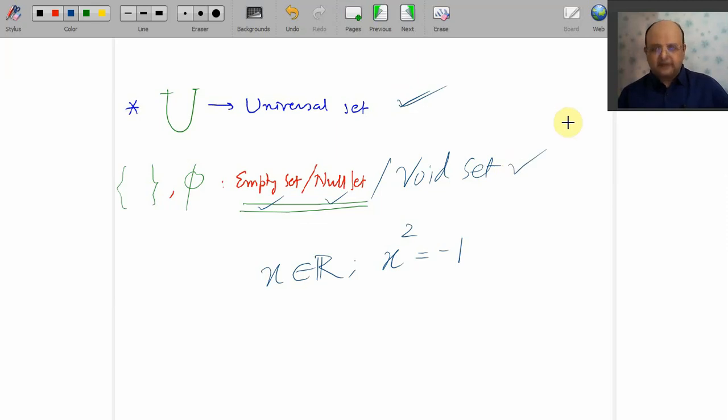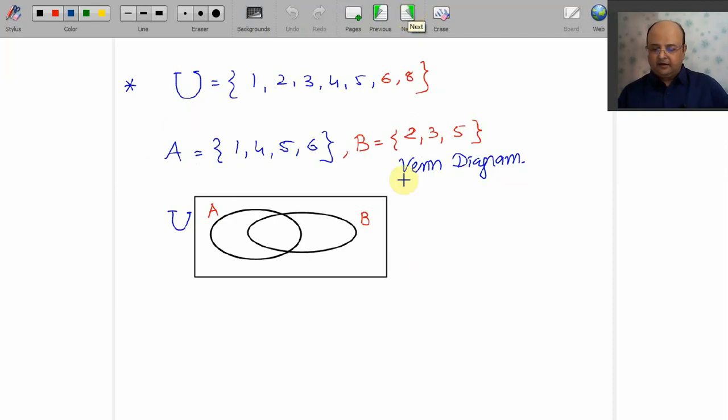Yes, now there is a discussion of China right now, but China sometimes helps us. The biggest help of the Chinese mathematician Venn was here. Venn diagram. He introduced this diagram, and that's why this diagram is known as the Venn diagram. Venn was a Chinese mathematician. Here your universal set contains 7 elements. See, I have not written element 7. There are only 7 elements, namely 1, 2, 3, 4, 5, 6 and 8. 7 is not there, my dears.